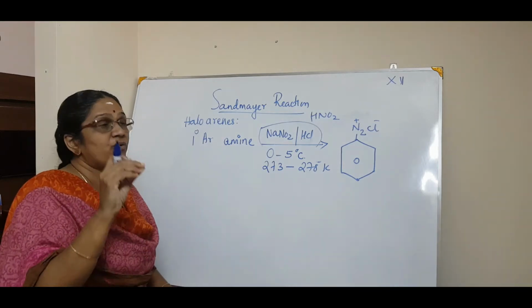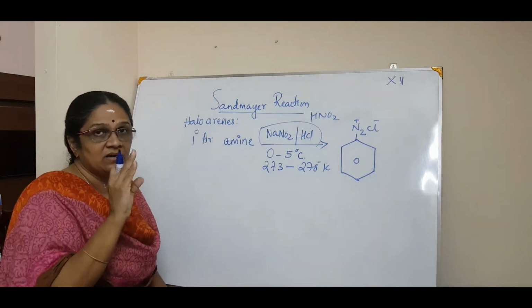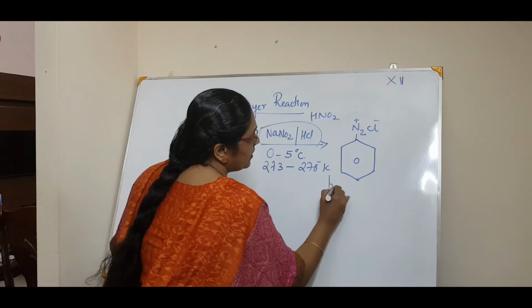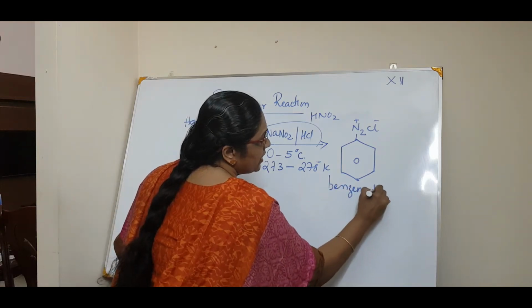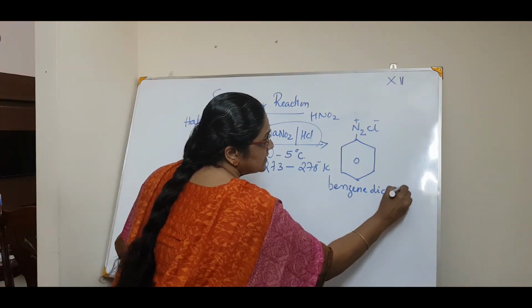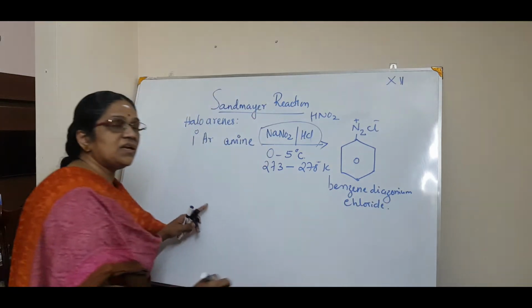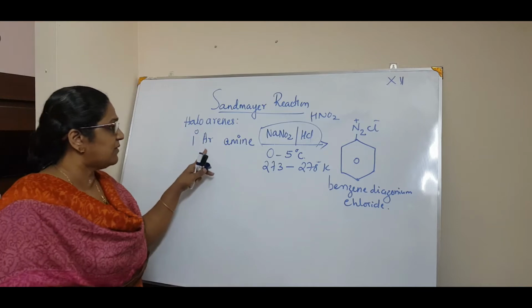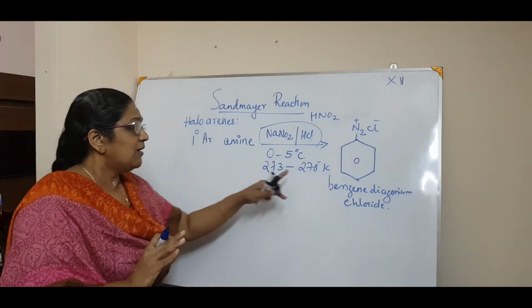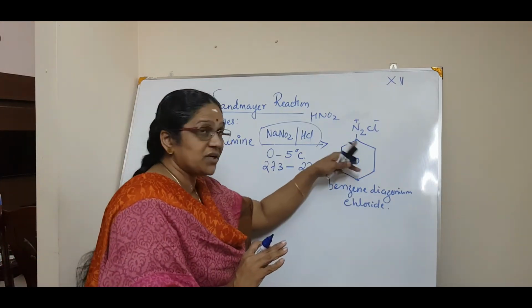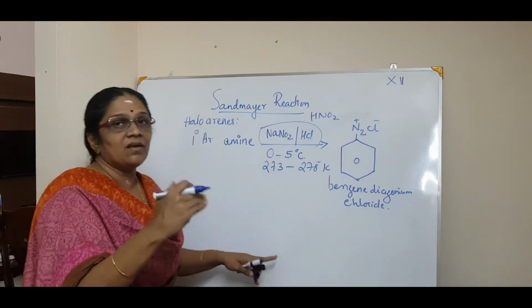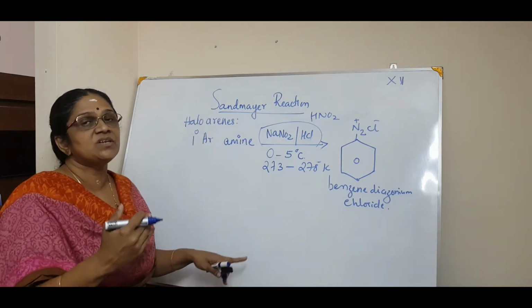You have to draw the structure and make it clear. Okay, so I am writing benzene diazonium chloride. In organic chemistry we have a tendency that even if you write the structure, you will write the name after that. In organic chemistry we go like that.